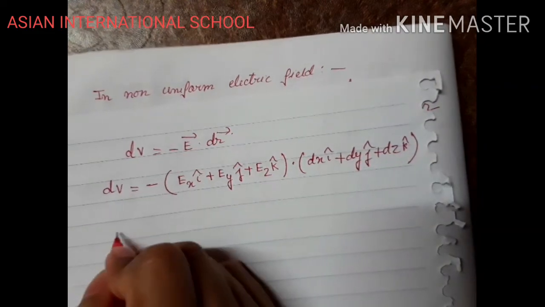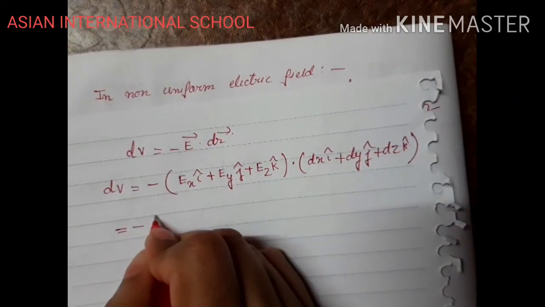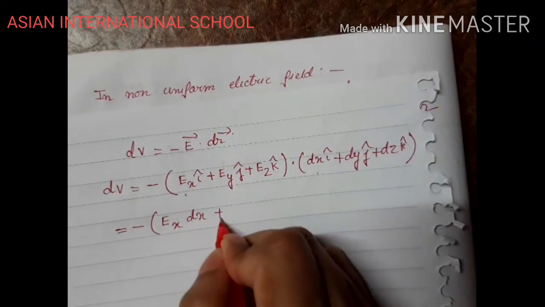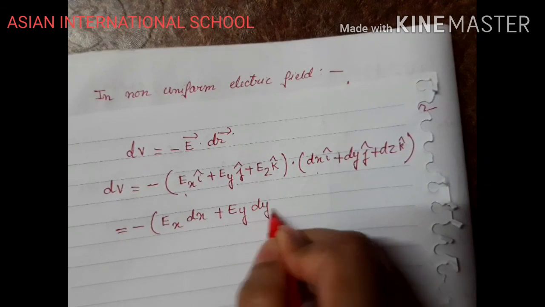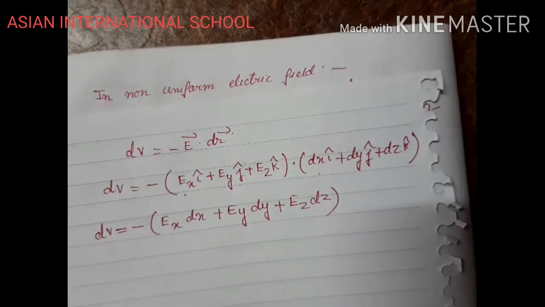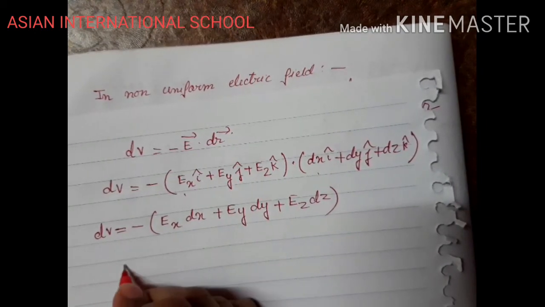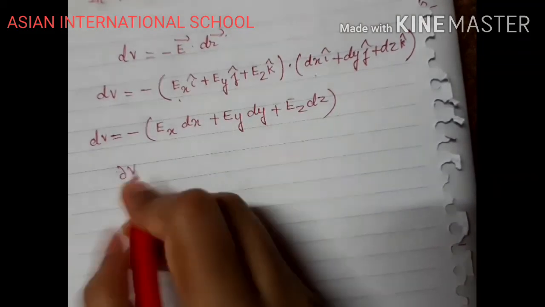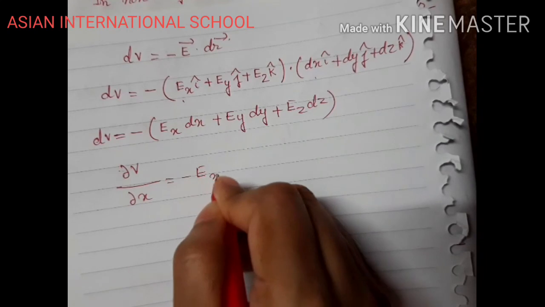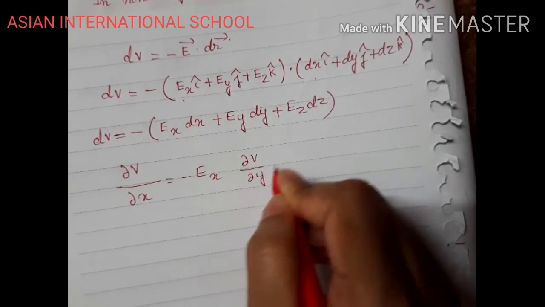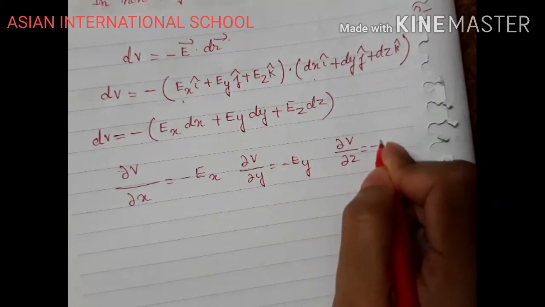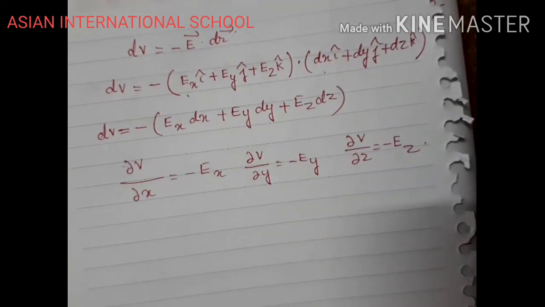So this can be written as minus Ex dx plus Ey dy plus Ez dz equals dV. According to partial differentiation, del V by del x equals minus Ex, del V by del y equals minus Ey, del V by del z equals minus Ez, isn't it?